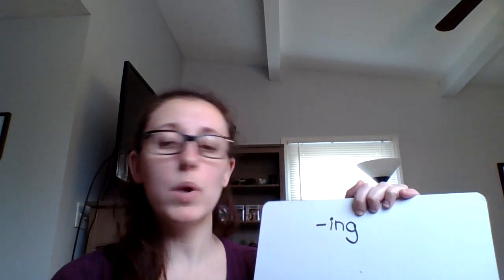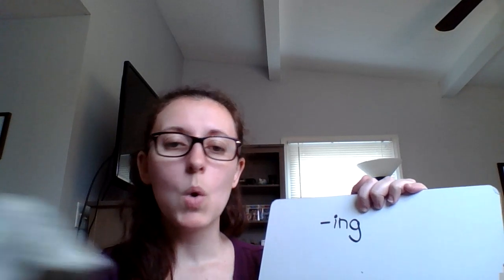But we're going to talk about present tense, and present tense means it's happening right now. A lot of times when we have present tense, we add ing as our inflectional ending. But when we have the verb to be, we aren't going to add ing to it. What we're going to look at are the words am, are, and is.